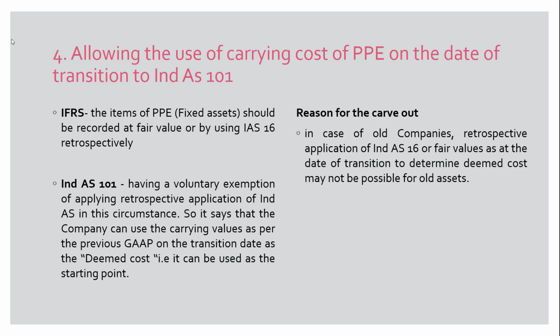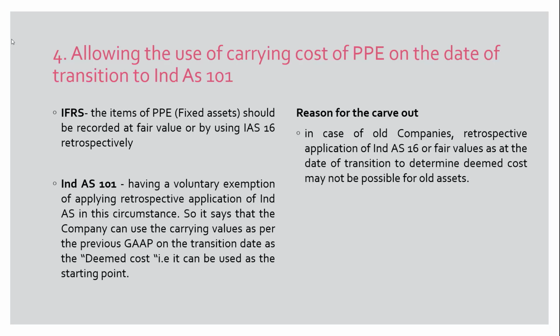One of the voluntary exemptions available to companies is that they can carry their items of property, plant and equipment, that is, their tangible fixed assets, at the values existing in their previous accounting standards as a starting point. If you are going to apply IND AS, it has to be fair value or valued as per IND AS 16 on PPE.